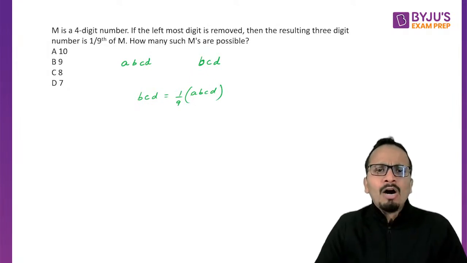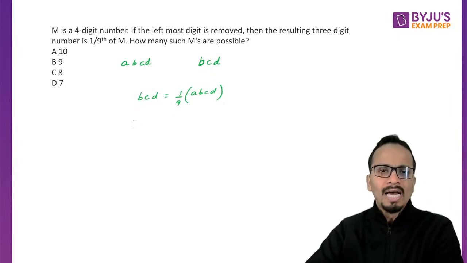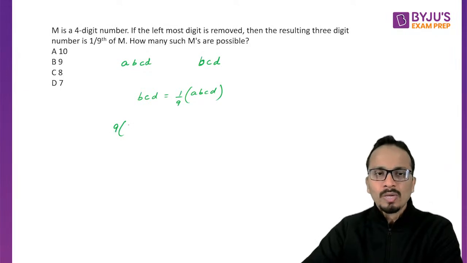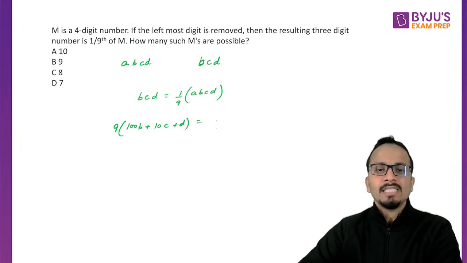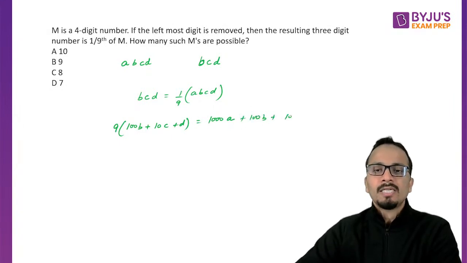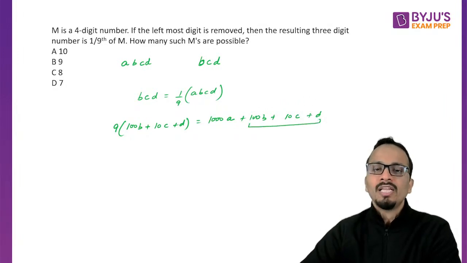Now they're asking how many such M's are possible. So I'll just cross multiply it. 9 times BCD, I can write as 900B plus 90C plus 9D, and that is equal to 1000A plus 100B plus 10C plus D. Now take this portion on the left hand side.